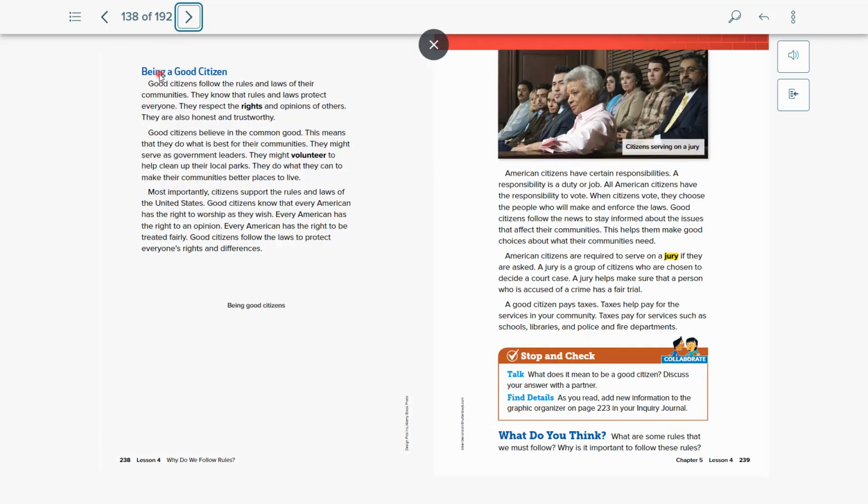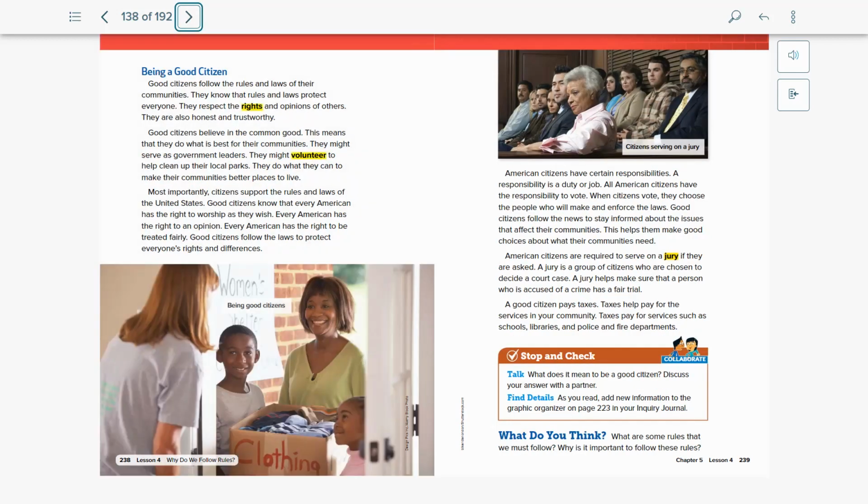Let's go through our last two pages. Being a good citizen. Good citizens follow the rules and laws of their communities. They know that rules and laws protect everyone. They respect the rights and opinions of others. They are also honest and trustworthy. Good citizens believe in the common good. This means that they do what is best for their communities.